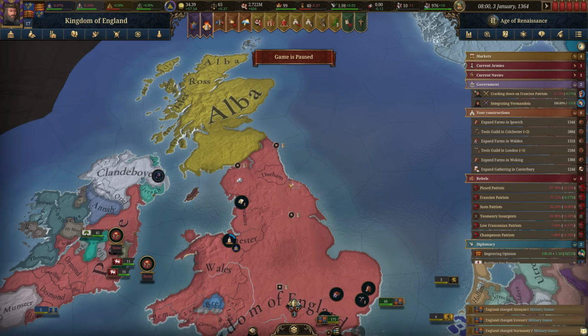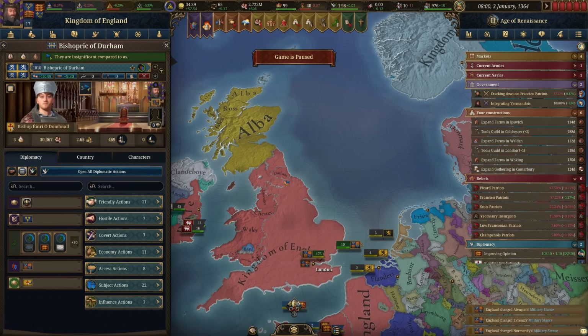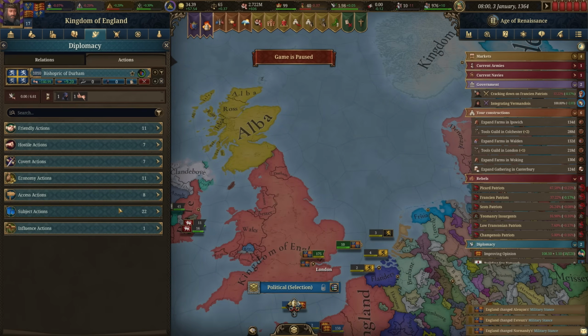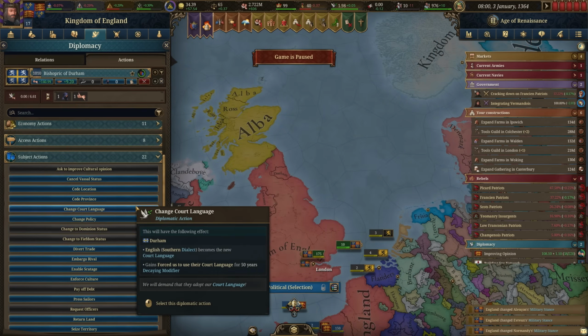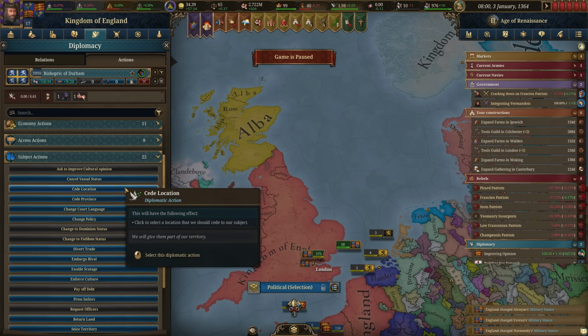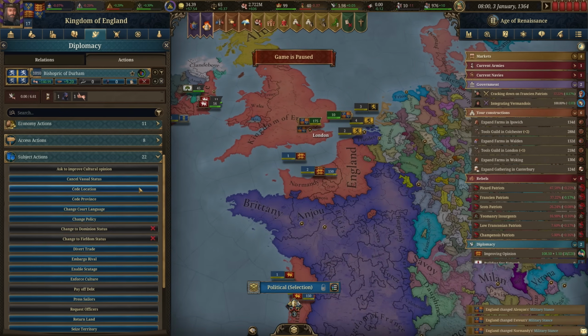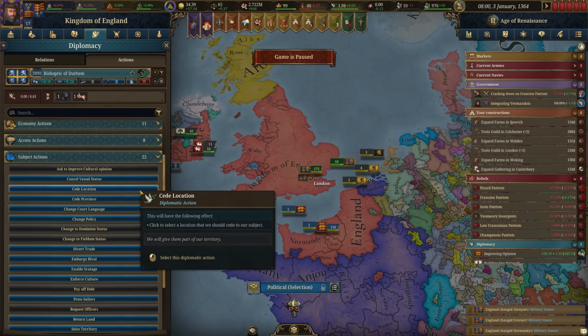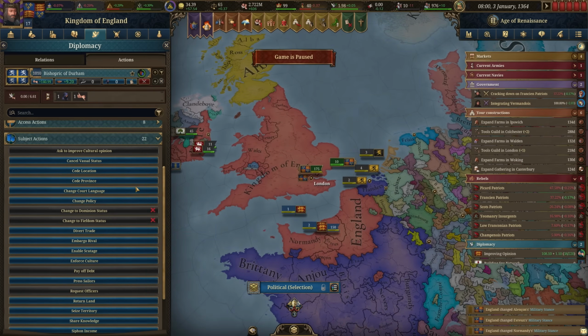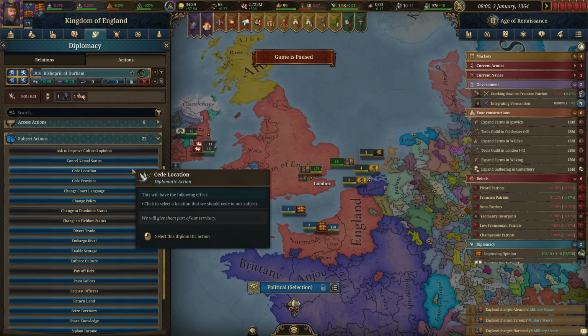So one thing we haven't really looked at much in this Let's Play is the subject actions, which we're going to do through here, just so we have a larger screen. This is where you would cede an individual location or an entire province if you didn't want to sell it to them to get the money. I don't really see any reason not to sell it to them as long as they have the money available, because it's free money for you. But if you just wanted to grant it to them, you can do that through here.